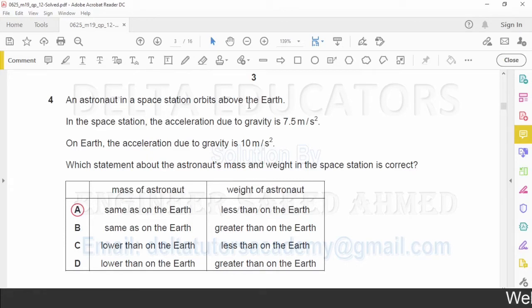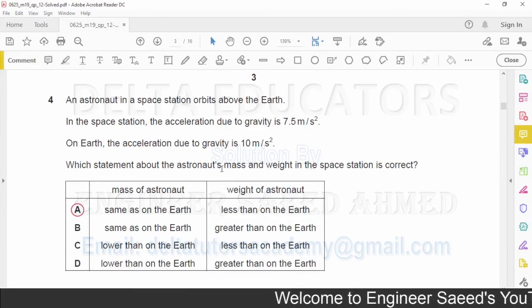Mass remains constant. What about the weight? Weight is given as the product of mass and acceleration due to gravity: W = m × g. Now here acceleration due to gravity in space is given as 7.5, on Earth it is given as 10. Since acceleration due to gravity on Earth is more than in the space station, the weight of the astronaut will be more on Earth. So in the space station, the weight of the astronaut will be less as compared to the weight of the astronaut on Earth.